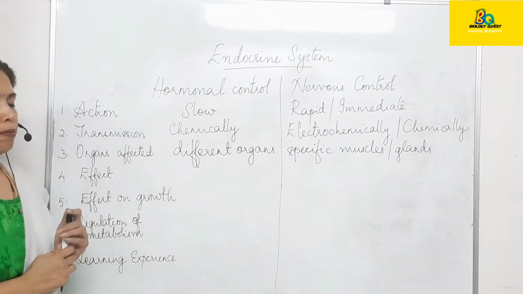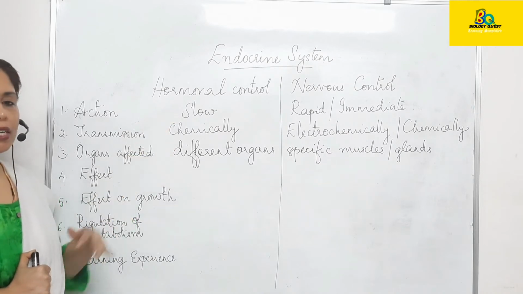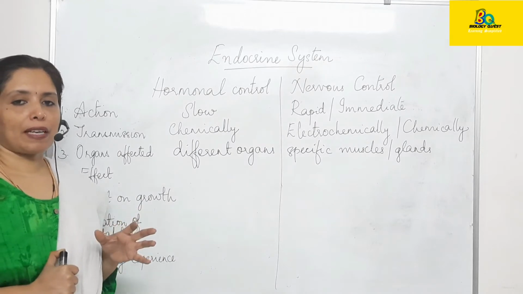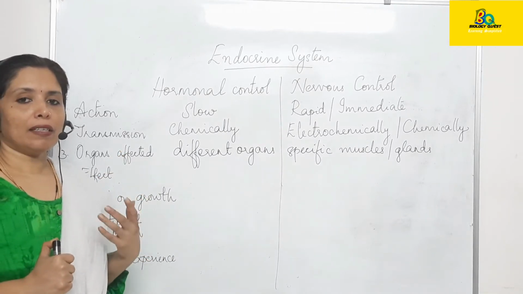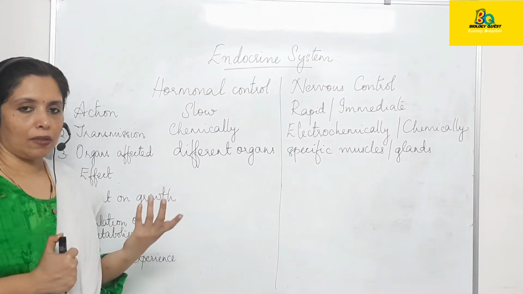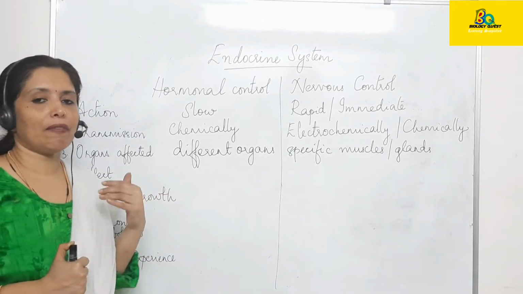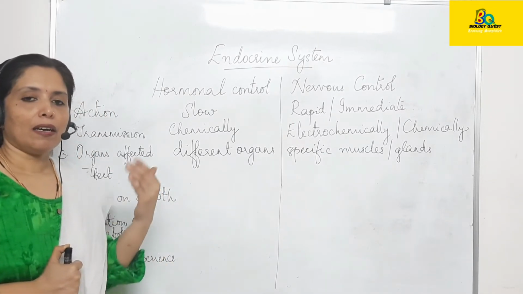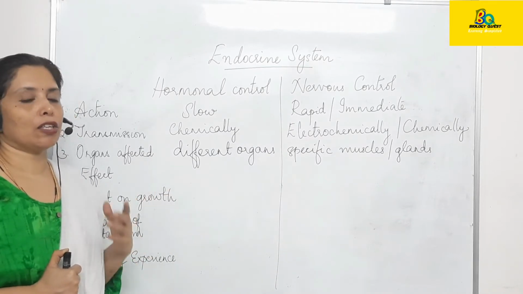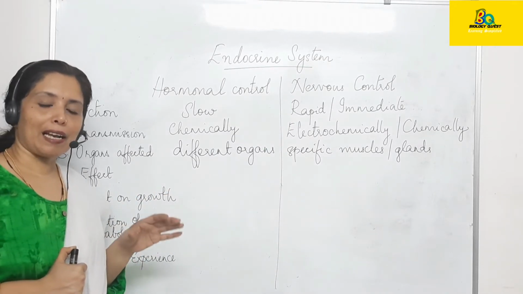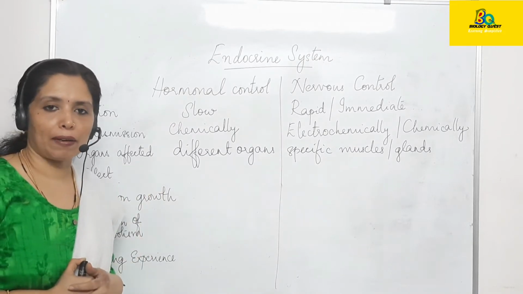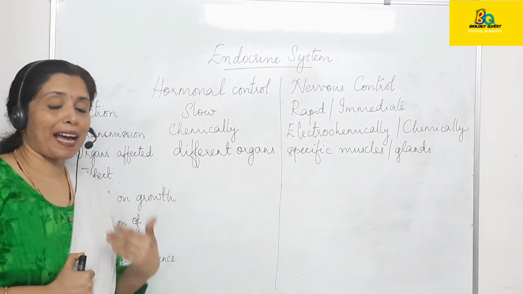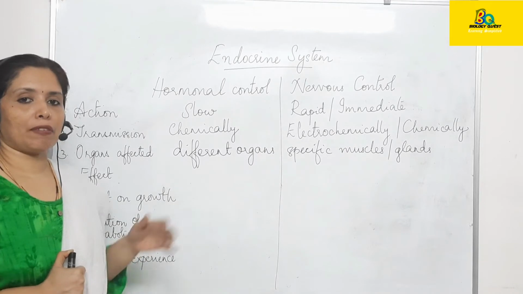Moving on to the fourth point, the effect. Effect of hormonal control may be short term or long lasting. Suppose, for example, the blood sugar level is going high. Hyperglycemia, or the sugar level in the blood, if it increases more than the normal level, naturally pancreas will secrete the hormone insulin. Insulin helps to check the rise of sugar level in the blood, and the blood sugar level will be brought back to normal. This is a short-term effect.